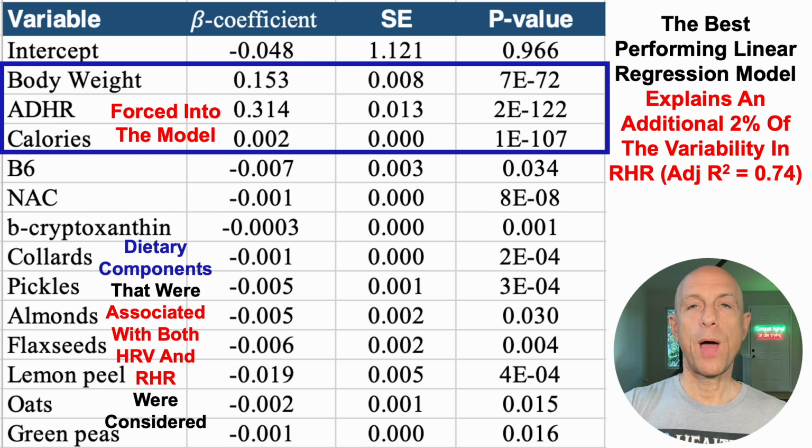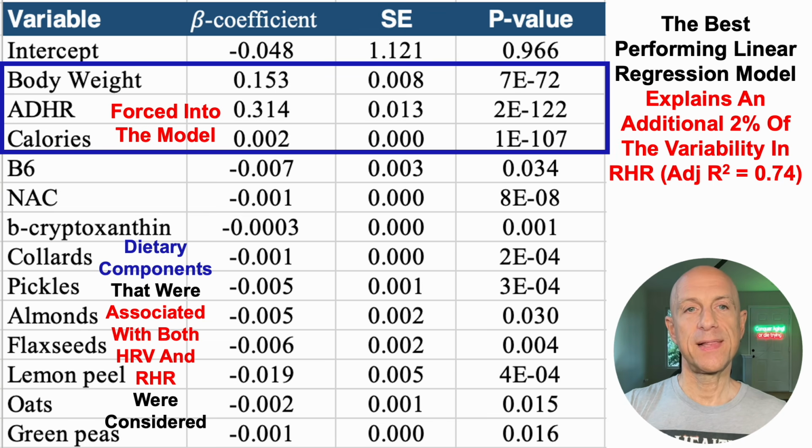But then additionally, I wanted to know which dietary components were significantly associated with both resting heart rate and heart rate variability. There are many foods and nutrients in my data that are significantly correlated or associated with only HRV or only RHR. I want to know which are significantly associated with both, because if they're significantly associated with both, then that will be expected to positively impact HRV while reducing RHR.